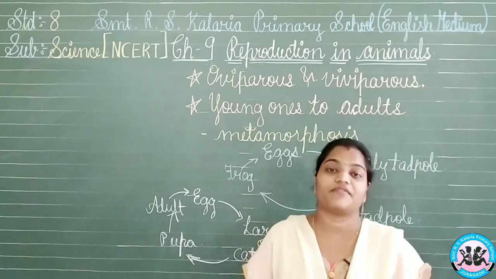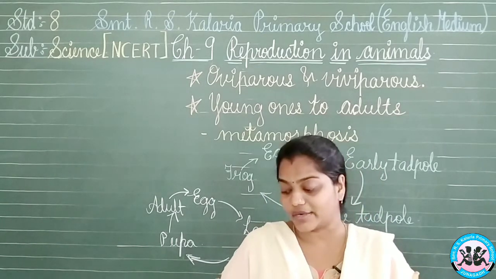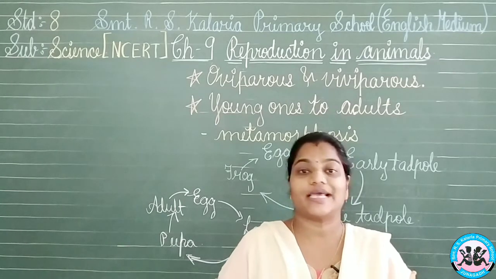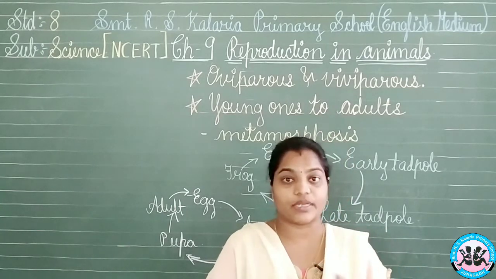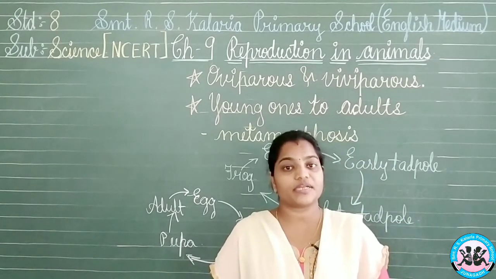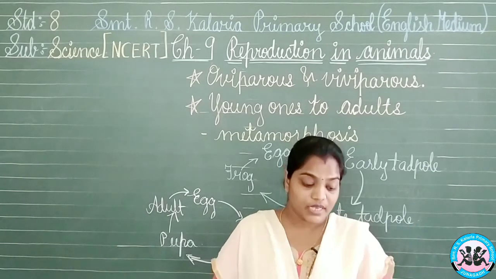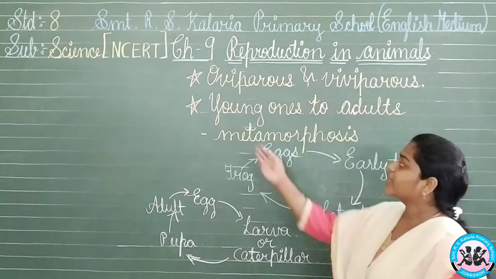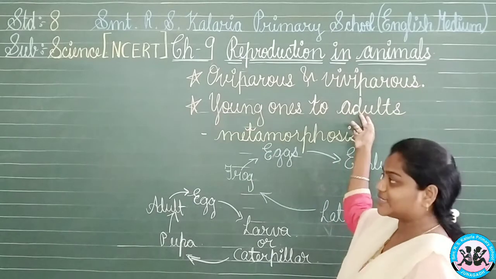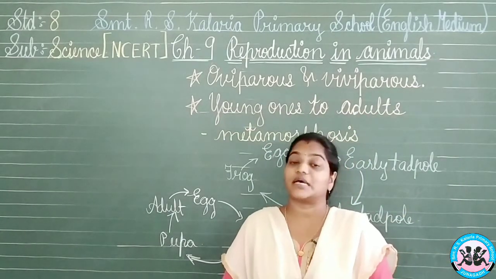The next thing we have is that some changes will be there in those animals where the adult and the young one are not similar. When they are adult, they will look different, and when they are small, they will look totally different. So, what are these things? Let's have a glance. Young ones to adults: there are some changes going on in these animals. We can have the examples also.